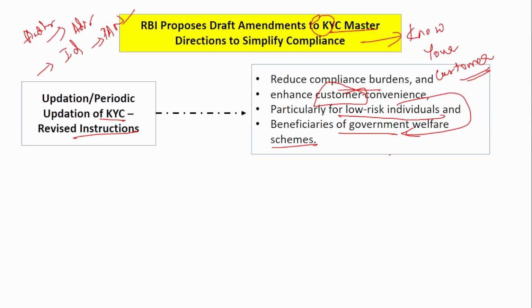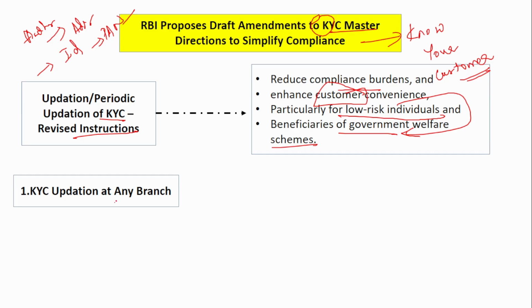If the KYC documents are not properly updated, they may not get the benefits that the government wants to give them. Only when the Aadhaar details and the mobile number are properly updated will they be able to transfer the government benefits to the customer, right? When those are not properly updated, they might miss receiving it. So customer convenience should be provided for any KYC updation or periodic updation if they approach the branch. This also is a draft. It is not yet finalized. This is also a draft by the Reserve Bank of India.